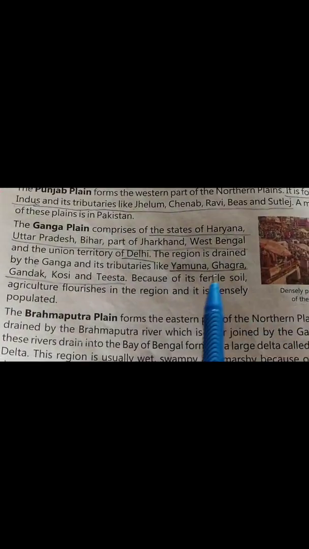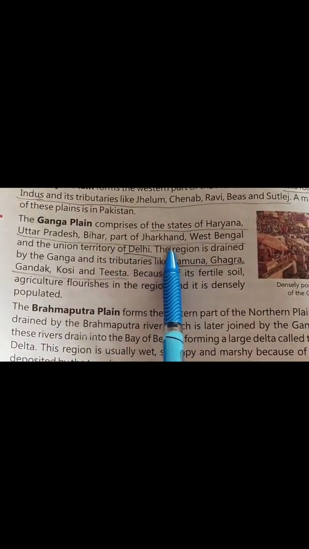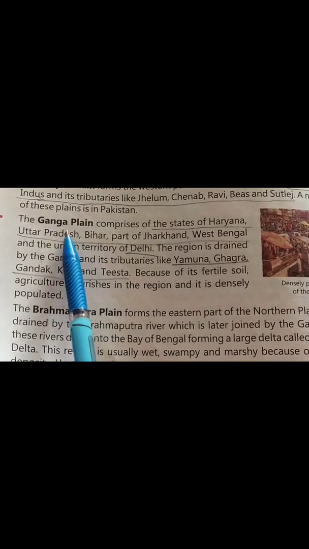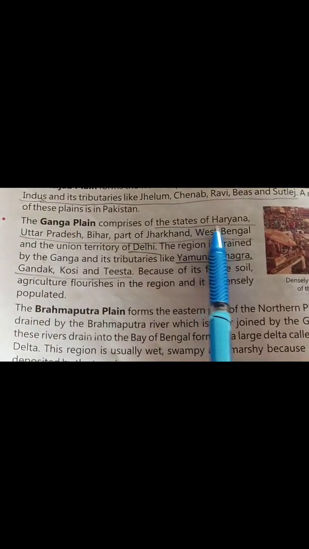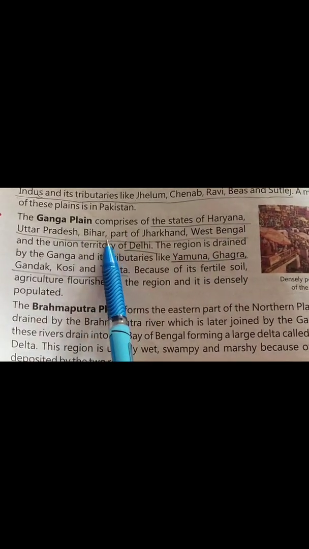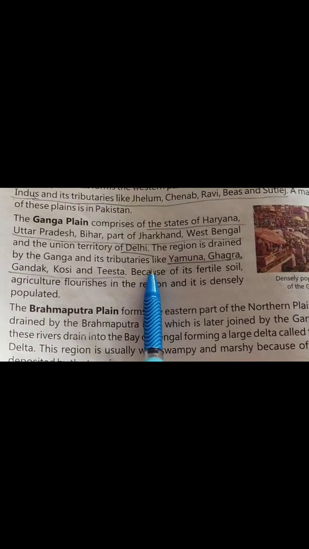Next comes our Ganga plain, which comprises the states of Haryana, Uttar Pradesh, Bihar, part of Jharkhand, West Bengal and the Union Territory of Delhi.